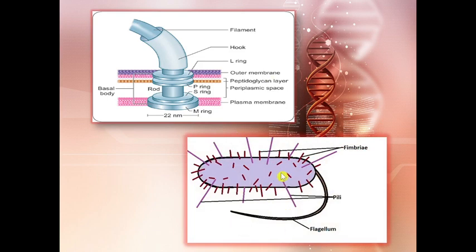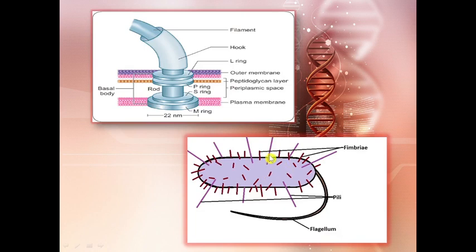This is the bacterial structure which shows the three types of appendages. These are thin filamentous extensions, that is flagellum, which helps in locomotion. Second is pili. These are short tubular processes, non-motile, which help in conjugation. And further smaller than this, these are the bristle-like structures, which are fimbriae, which attach to the host tissue. So this was all about the structure of the prokaryotic cell.